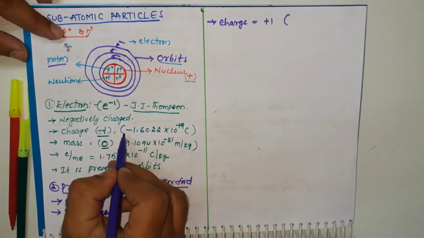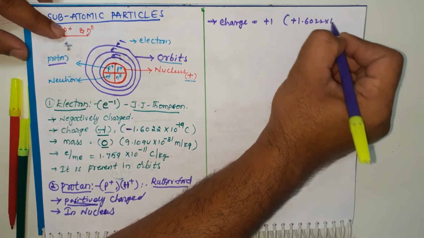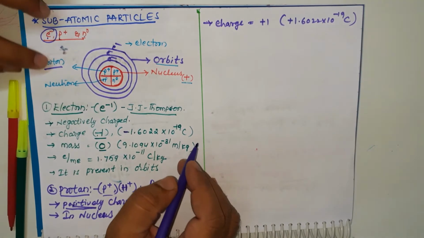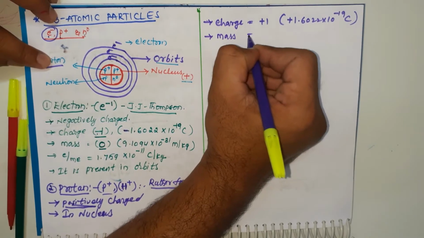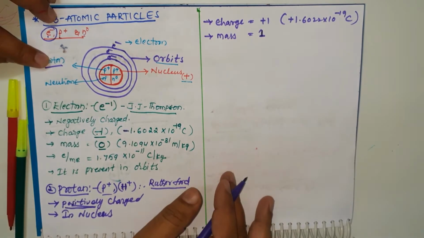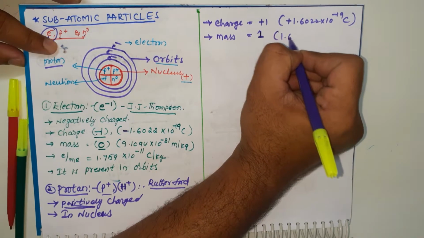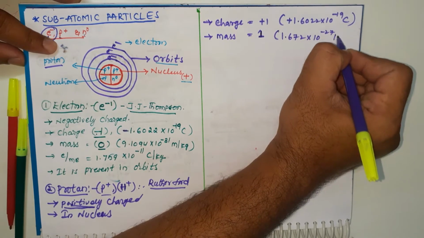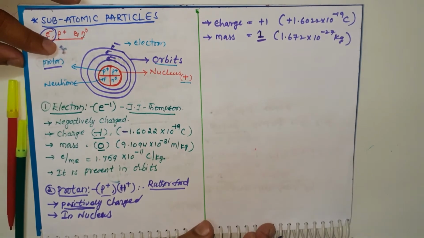Here is the minus value, here is the plus value. Plus 1.6022 times 10 to the power of minus 19 coulombs. Okay, students. Next, mass. What is the electron mass? It is 0, but here it is 1. What is the mass of a proton? It is 1. If you want the accurate value, 1.672 times 10 to the power of minus 27 kg. But we commonly say that it is 1.